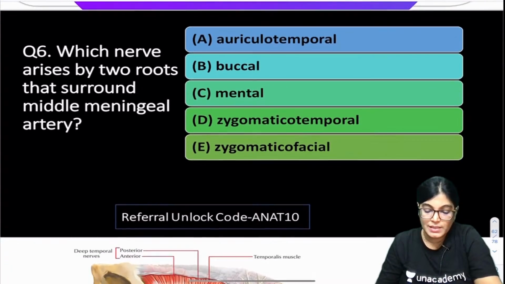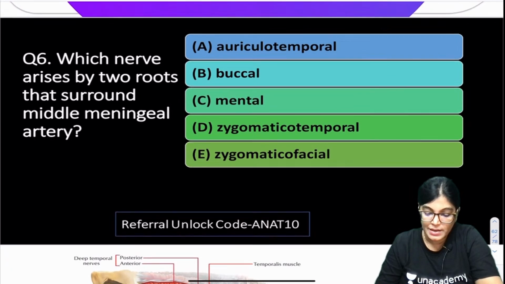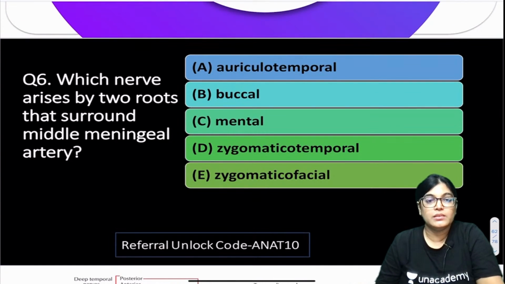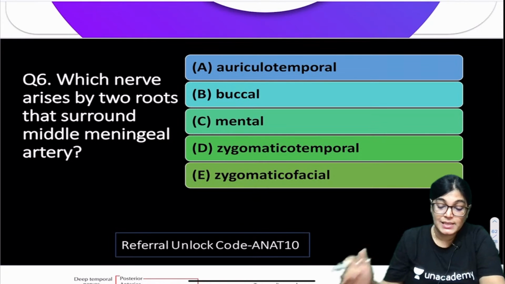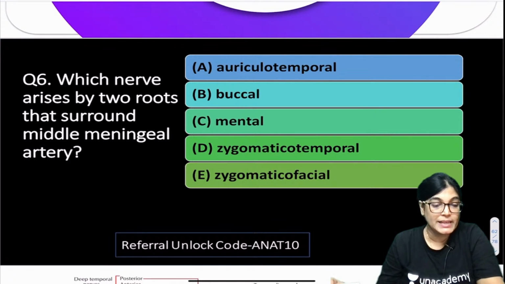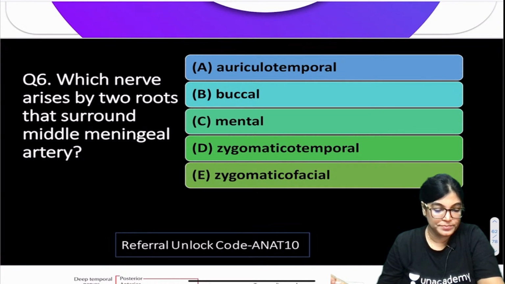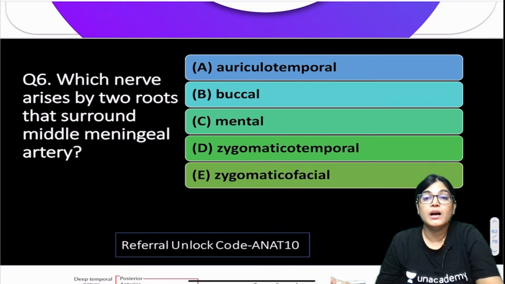So, let's start with the 6th MCQ. Which nerve arises by 2 roots and surrounds the middle meningeal artery? Five options are there: auriculotemporal, buccal, mental, zygomatico-temporal, zygomatico-facial.